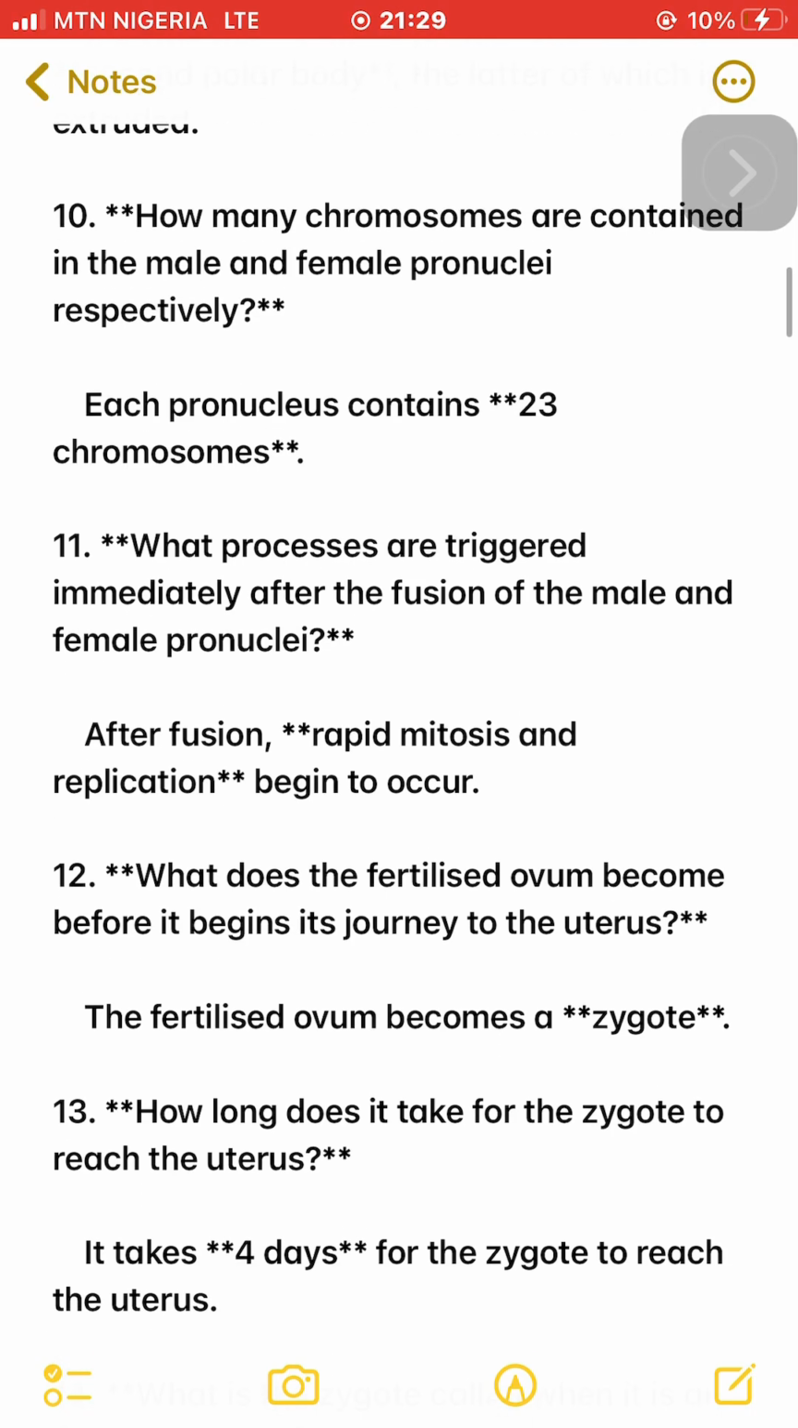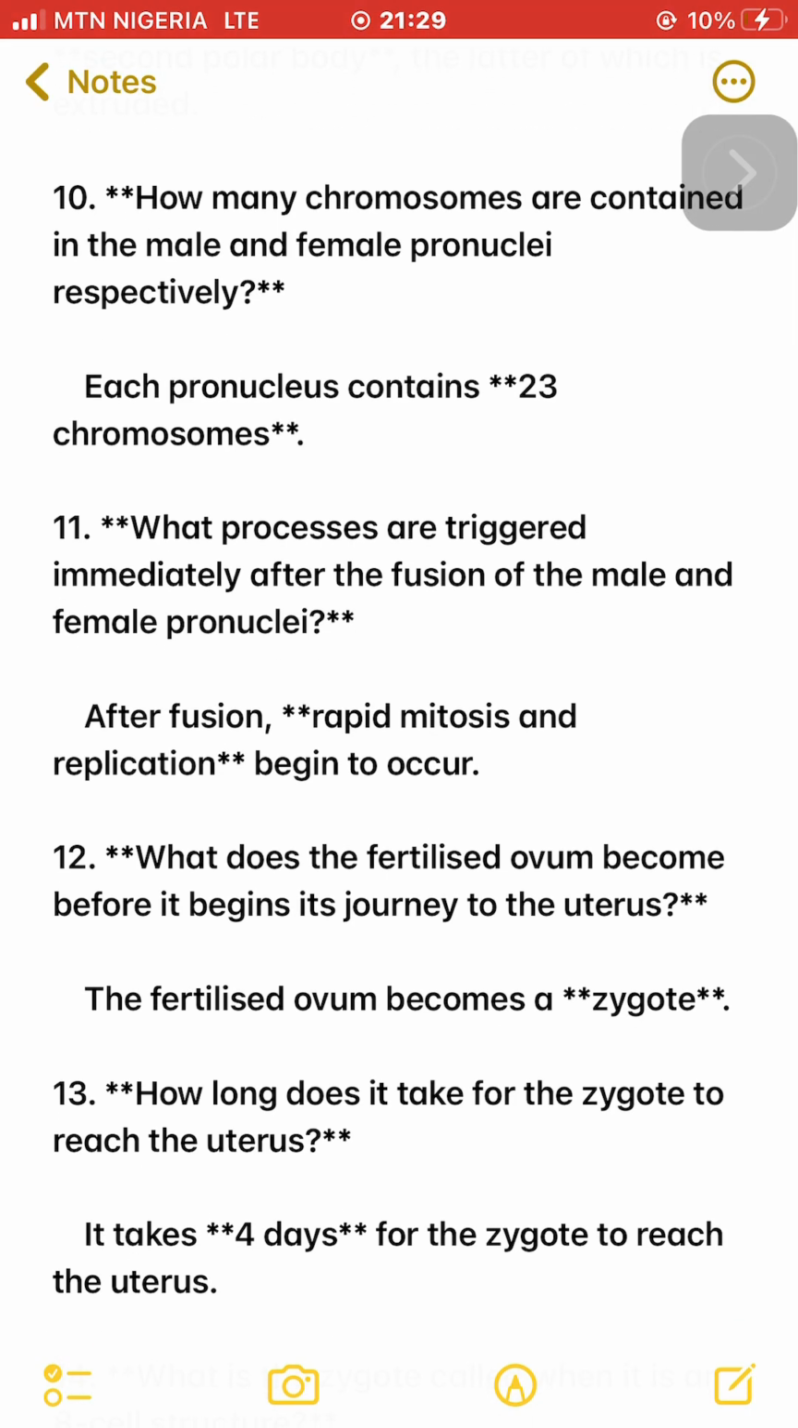11. What processes are triggered immediately after the fusion of the male and female pronuclei? After fusion, rapid mitosis and replication begin to occur. 12. What does the fertilized ovum become before it begins its journey to the uterus? The fertilized ovum becomes a zygote.